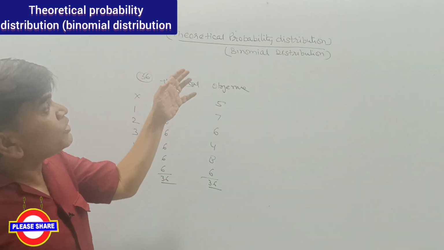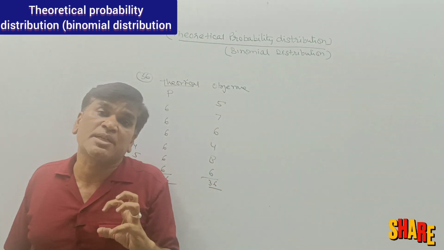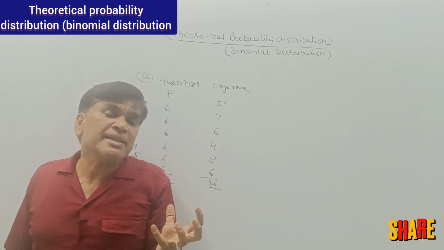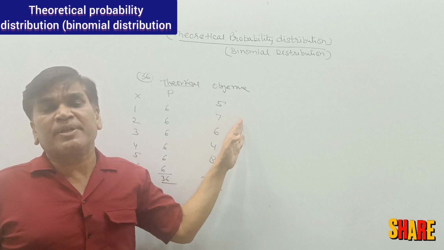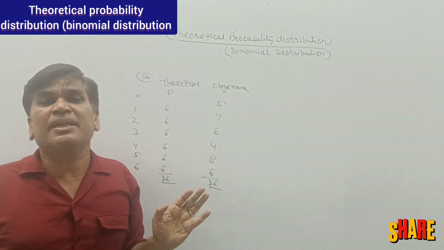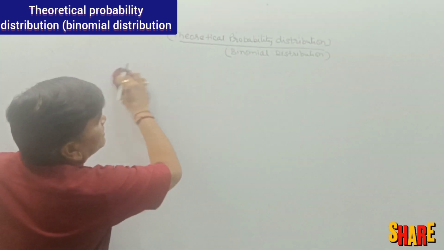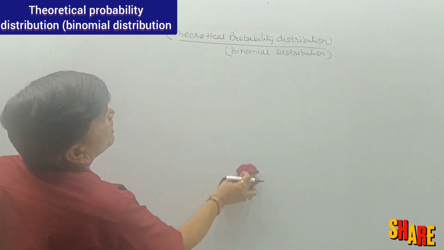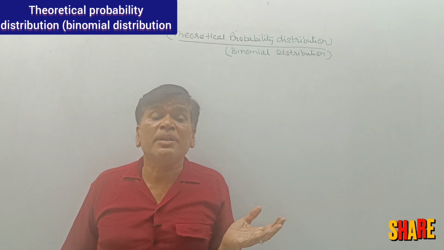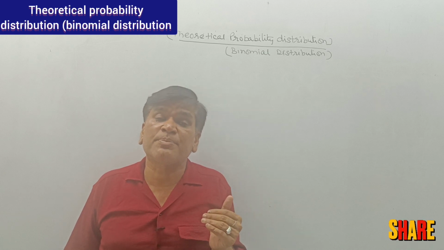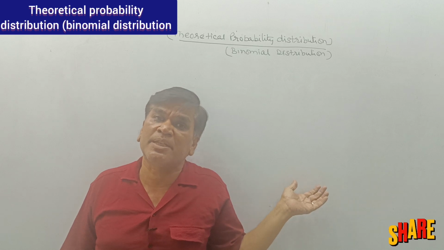So firstly, you have learned what theoretical distribution is. Theoretical probability distribution is the study of the difference between the theoretical probability and the observed frequency, and with its help we can tell whether it is by chance or man-made, etc. In today's video we will learn the binomial distribution. We have already gone through the binomial expansion method in interpolation and extrapolation. Similarly, this is the binomial method.